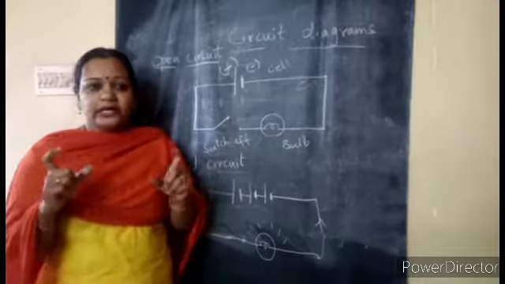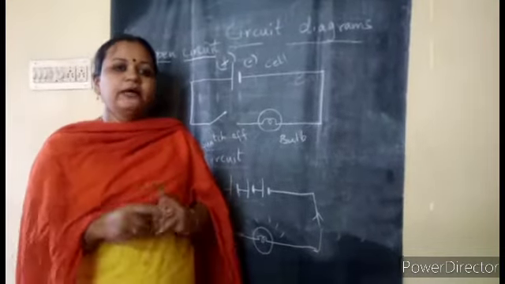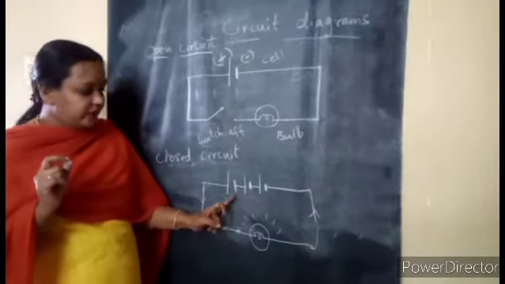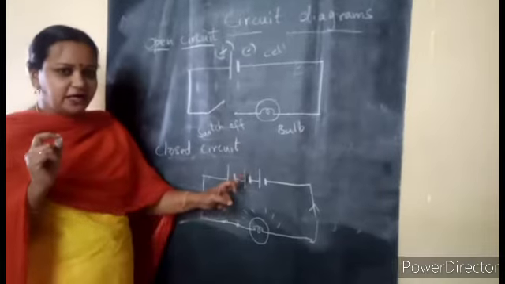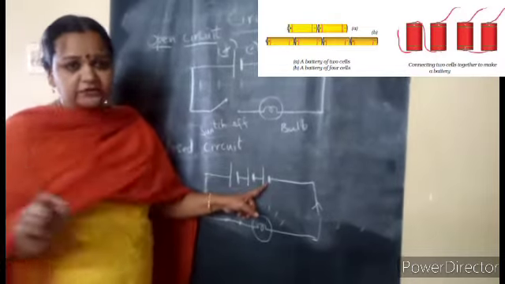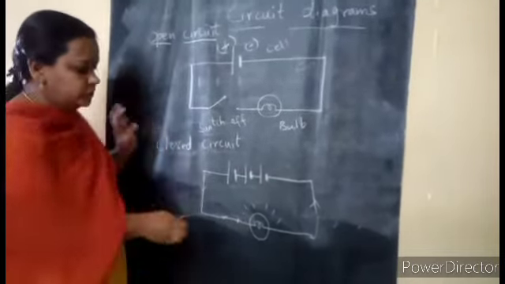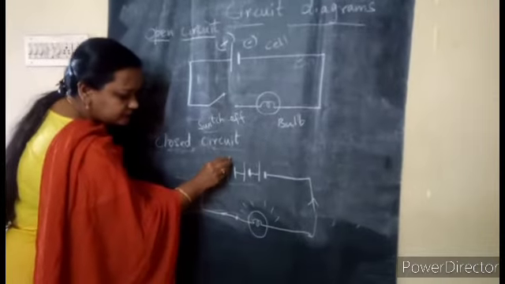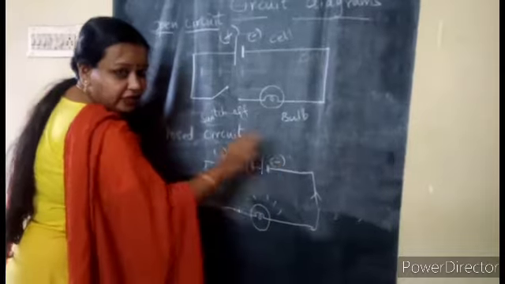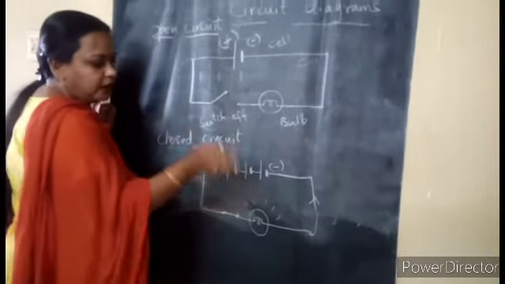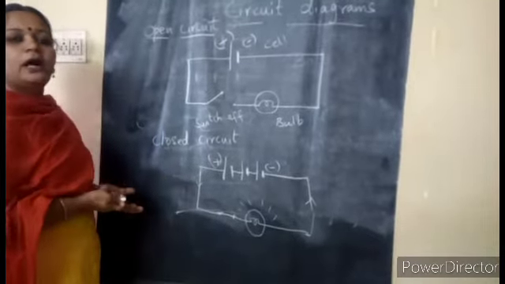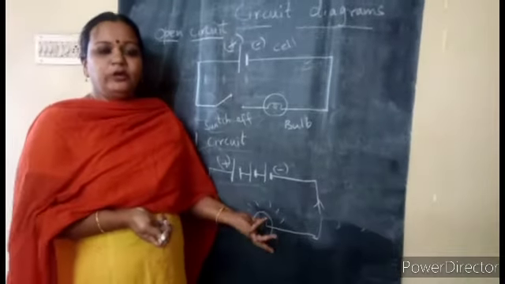Whenever you want to make a battery out of cells, the connection should be done in a very proper way. When you connect the cells, it should be negative to positive, negative to positive, or positive to negative, and only then will the current flow. See here, one end of the wire is to the positive and the other end to the negative. This has to be maintained, then only the current will flow. If you do positive to positive or negative to negative, there will be no flow, and the bulb will not glow.